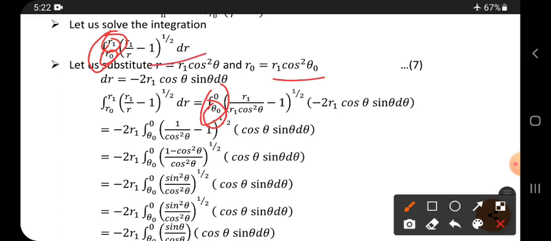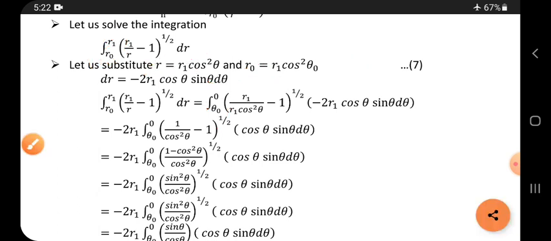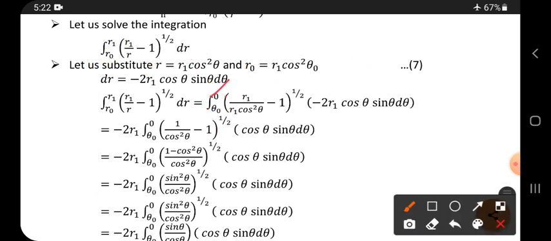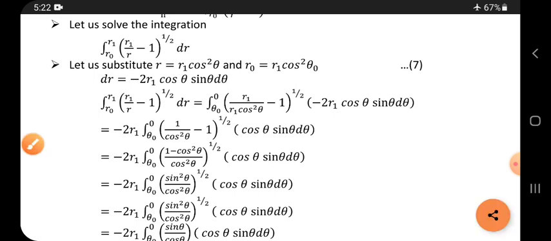So in the place of r1, there is no equation r1 equals, so r1 is already included here, but there is no r1 equals equation. Only r equals and r0 equals equations are there. That is why in the place of r1, 0 is substituted. So the integration is from theta naught to 0. Don't forget that it is theta naught to 0.